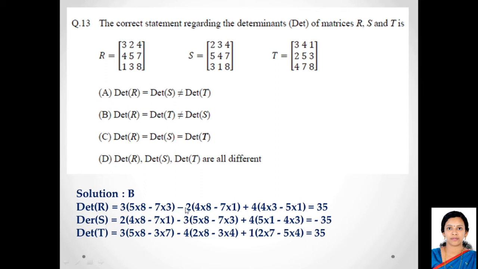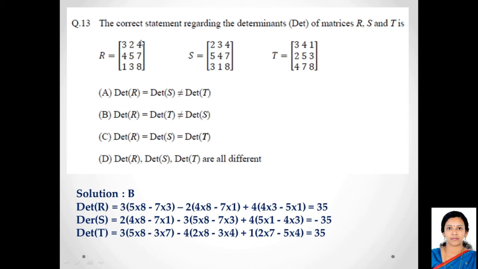Now you put another minus sign, you take the next number 2. Now you exclude the row that makes up this 2 and the column that makes up this number 2. What is remaining is 4 and 8 and 7 and 1. So you cross multiply them. 4 multiplied by 8 minus 7 multiplied by 1. So you put minus 2 into 4 multiplied by 8 minus 7 multiplied by 1. Next you put a plus. So it will go minus plus like that.